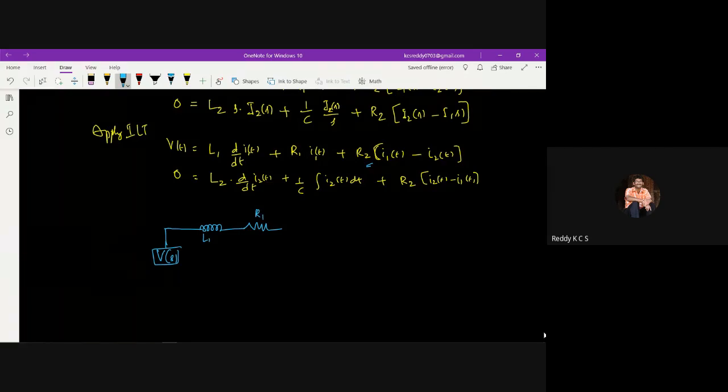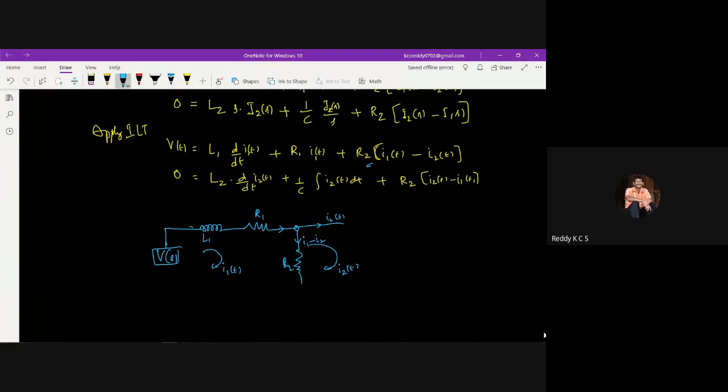And then see here, this current which is coming, say I1 of t. So I1 is split into, say, this is one more node here and it is going like this. This is R2, and here it is with I2 of t. So the current here is I2. If I want to find out how much it is going to be, I1 minus I2. So this will become R2 into I1 minus I2.